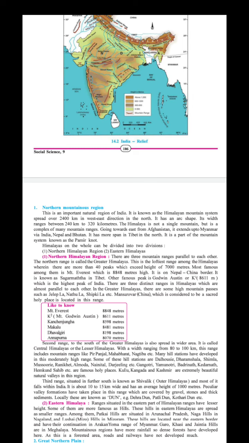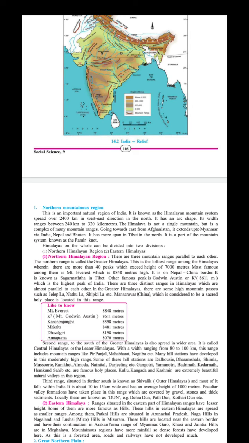Many hill stations have been developed in these moderately high ranges. Some of these hill stations are Simla, Mussoorie and Darjeeling. These are very important. When you get the chance to go to Mussoorie and Simla, I think you have to see them also. These are famous places in India, very beautiful hill stations.